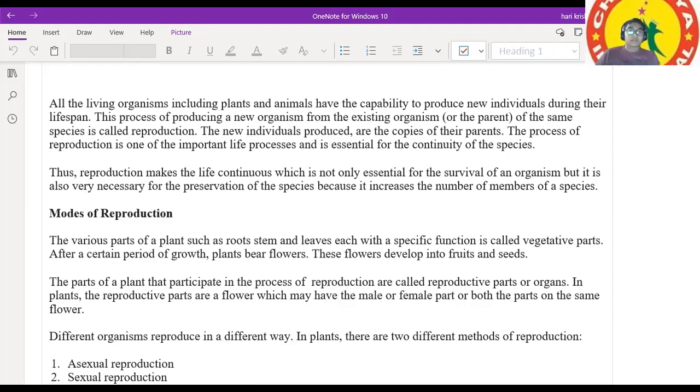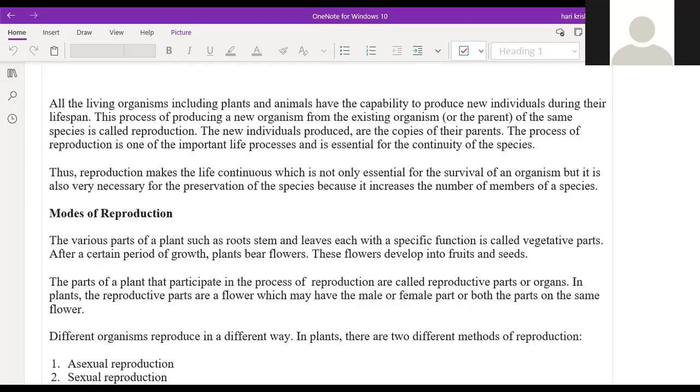Sir, I have a doubt. Mammals give birth, right? For example, elephants. Which type of reproduction is it, sir, asexual or sexual reproduction? In the mammals, if you take elephants, it is sexual reproduction only. Okay, sir. We'll discuss the reproduction of the animals in the later part of this chapter, not now. We'll discuss only the plants now.